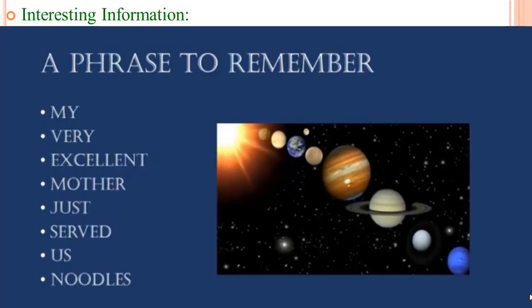Some other information: a phrase to remember the names of all the planets which are included in our solar system, and that phrase is, "My very excellent mother just served us noodles." Every first letter of these words forms the name of each planet. My, M for Mercury; very, V for Venus; excellent, E for Earth; mother, M for Mars; just, J for Jupiter; served, S for Saturn; us, U for Uranus; noodles, N for Neptune.